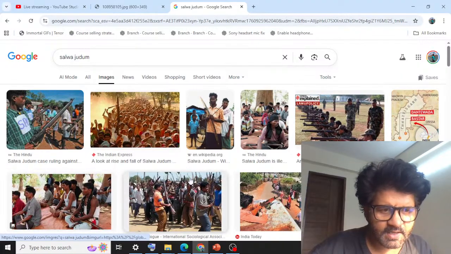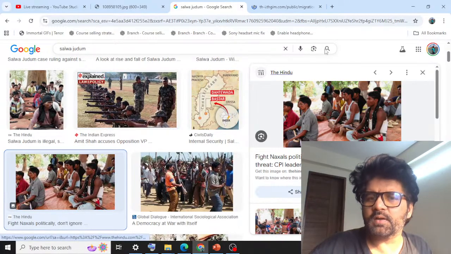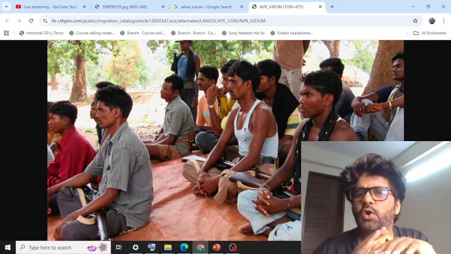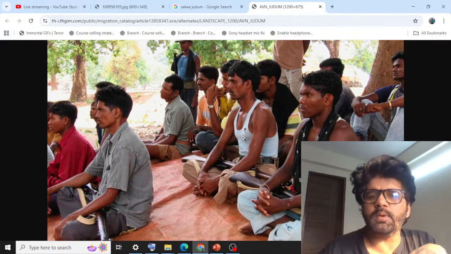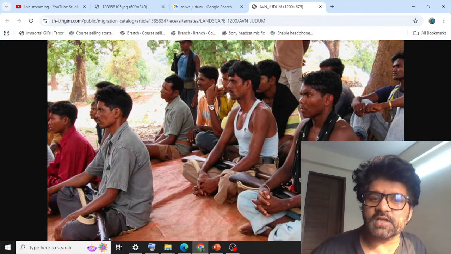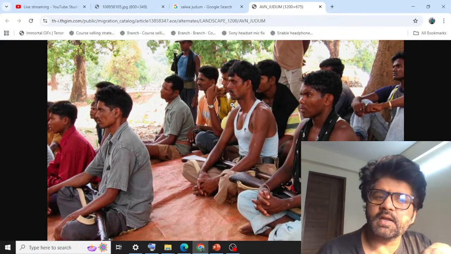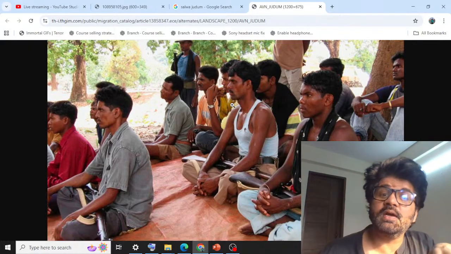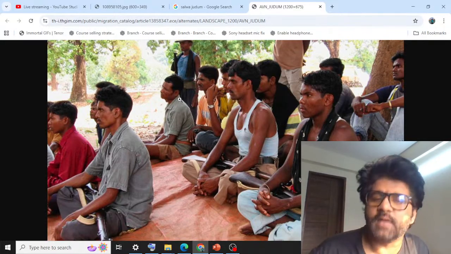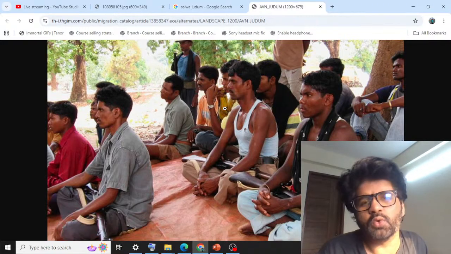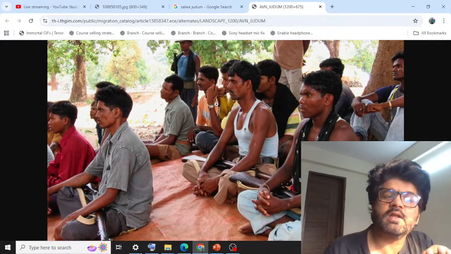You see these people, they were taking up arms, and basically these are common civilian people. They did not have basic knowledge, or even if you give them basic knowledge, they are just common people, guys. So many people believe that this whole Salwa Judum thing, which started in Chhattisgarh around 2005, where civilians were fighting against Naxalites, also led to an increase in the number of Naxalites. Why? Because these people were taken away from their homes. That led to displacement. They were trained, whatever small amount of training was given to them, and because they were not properly trained, they were killed in large numbers.